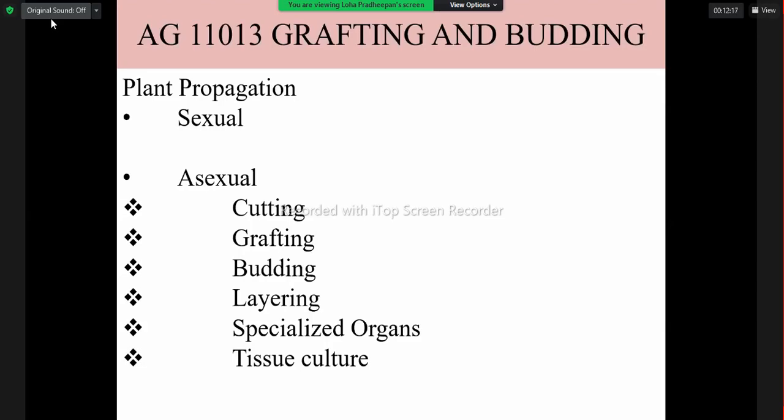African violet, begonia, peperomia, bryophyllum, these types of plants can be propagated through leaf cutting. For stem cutting: crotons, show flower, jasmine, coleus, grapes, rose.